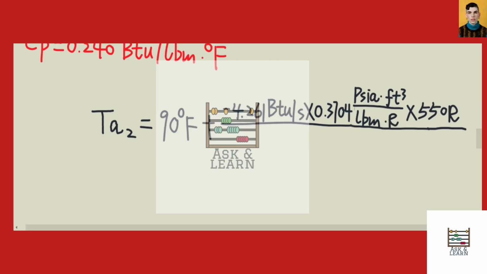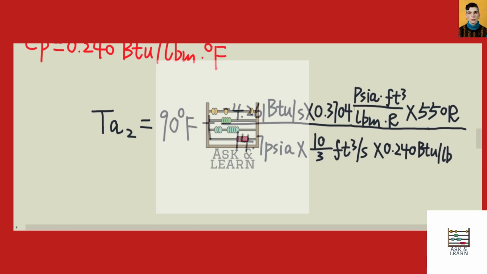And then over 14.7 psi, and then multiply by 10 over 3 feet cubed per second, and then times the specific heat for the air, which is 0.240 British thermal units per pound mass times degree Fahrenheit.